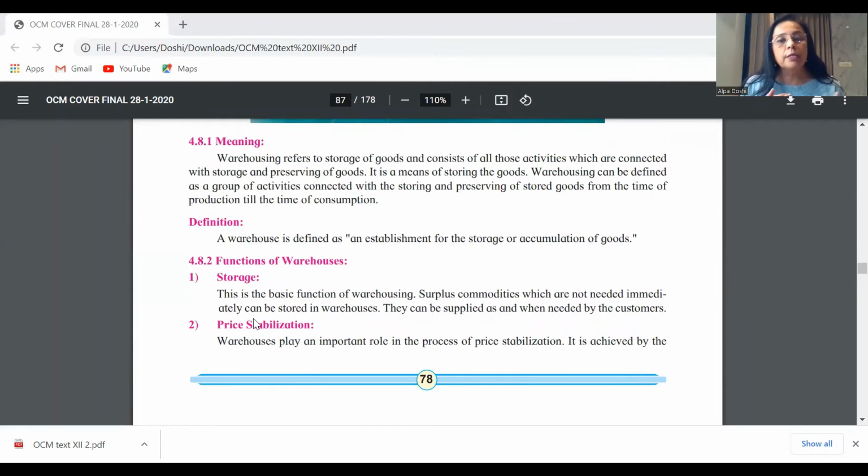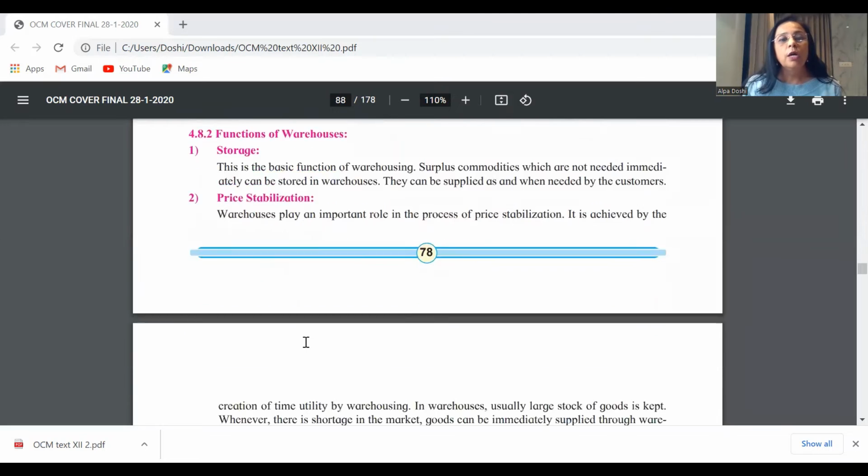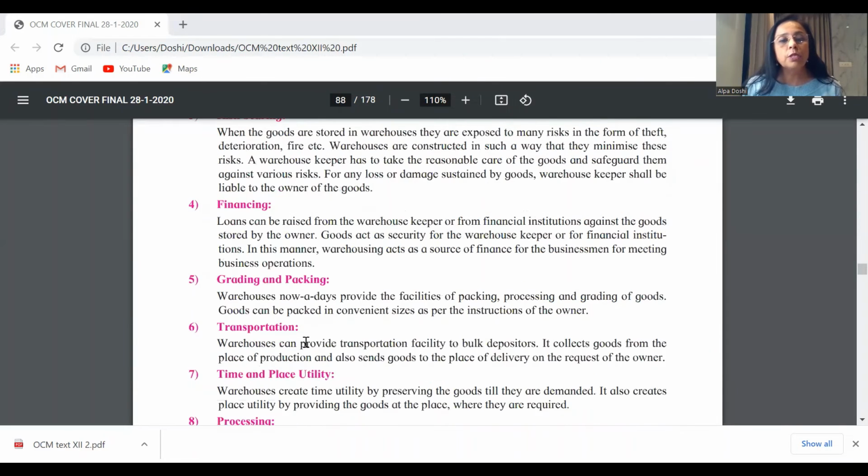You will explain the points like there is a time gap between production and distribution. Goods have to be stored and preserved, and therefore warehousing is important. Also, warehousing provides the benefit of price stabilization. It does not allow the prices to rise sharply or even fall steeply. So that's how you explain the answer on how warehousing is important.